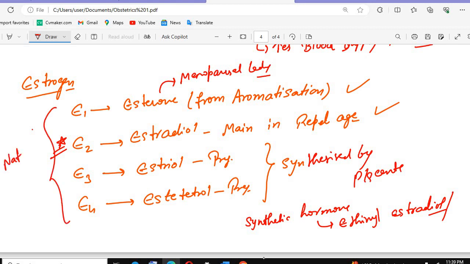We have the natural hormones. Okay, we have estrone, estradiol, estriol, estetrol, and they are natural. The synthetic hormone is ethinyl estradiol, no need to worry. Just remember the main hormones are E1 and E2. They can ask you which hormone is the main in the reproductive age, that is estradiol. That you need to remember.